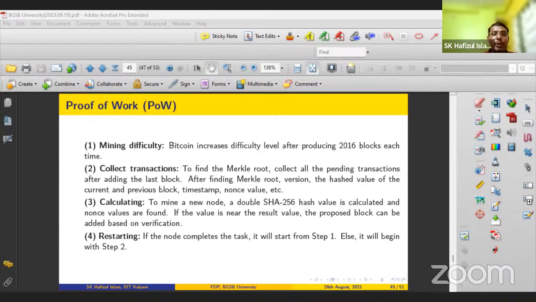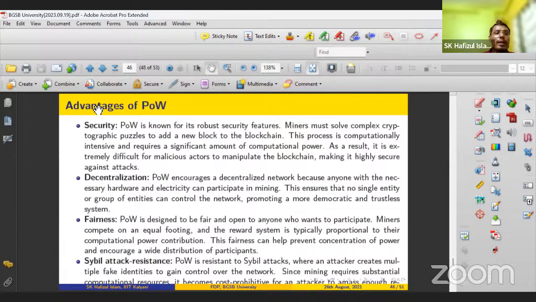This is the concept of the proof of work. There are advantages and disadvantages of proof of work. Security: over the time the chain has been growing, up to now no security breaches have been found against the Bitcoin network. It provides security using the cryptographic hash algorithm, encryption and digital signature algorithm. It provides a decentralized, distributed network, and fairness, because every miner gets an equal chance.